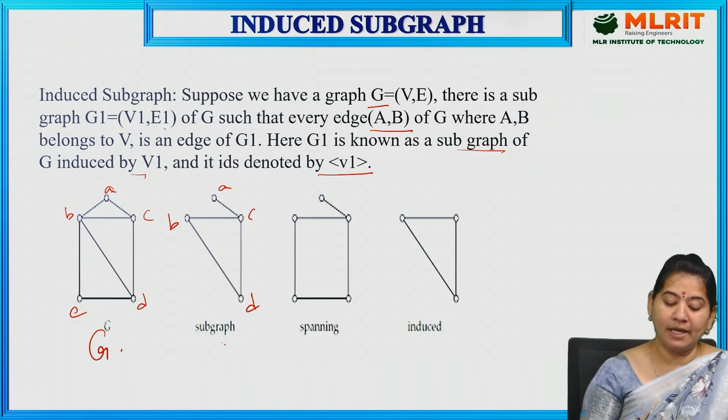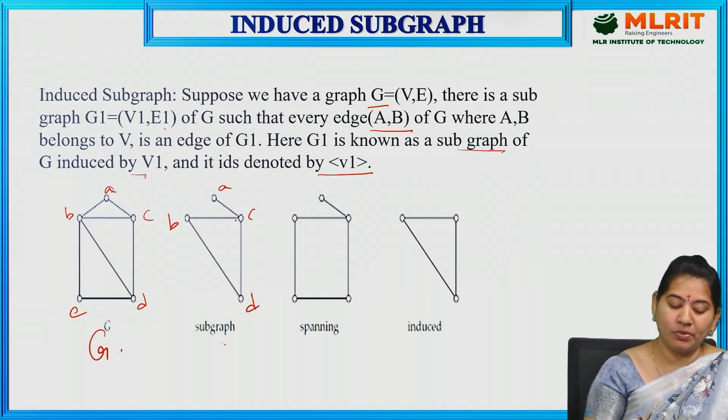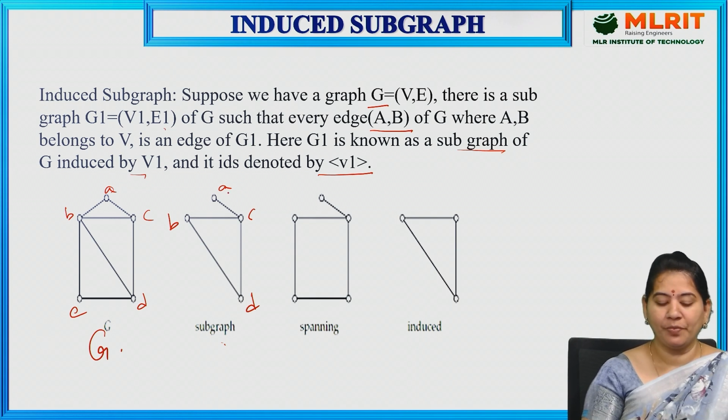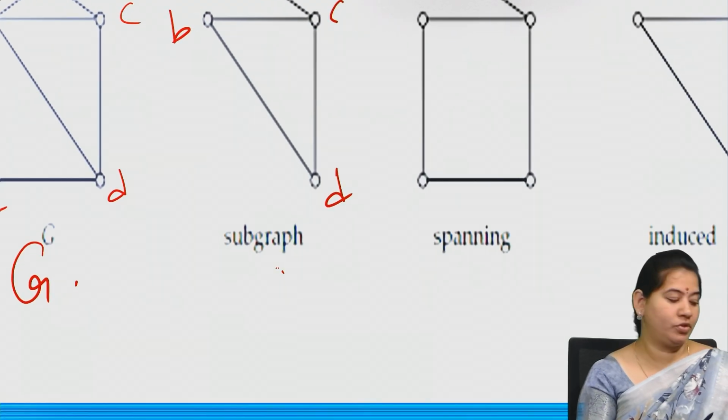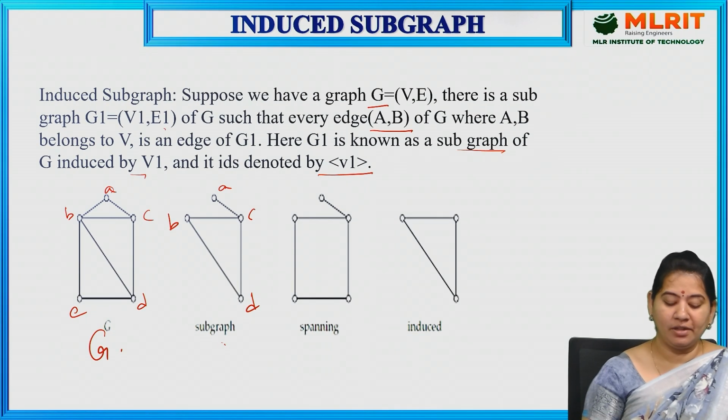Not only that, I have edge A to C, yes, here I have edge A to C. C to D edge is there. B to D edge is there, here also B to D. Forget about whether vertex E is there or not, or whether the edge B to A is there or not. Whichever vertices we have, you have to check whether those are there in the main graph or not, and whichever edges we have, you have to check whether those are there in the main graph or not. Then it is called a subgraph.